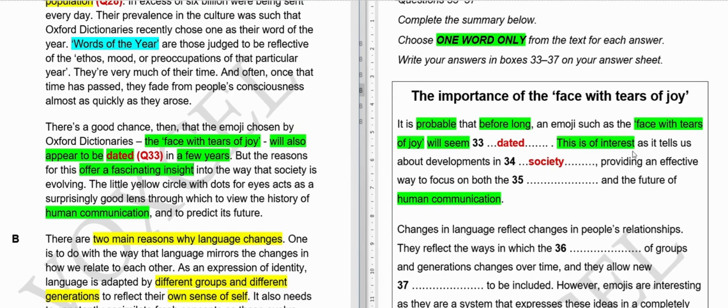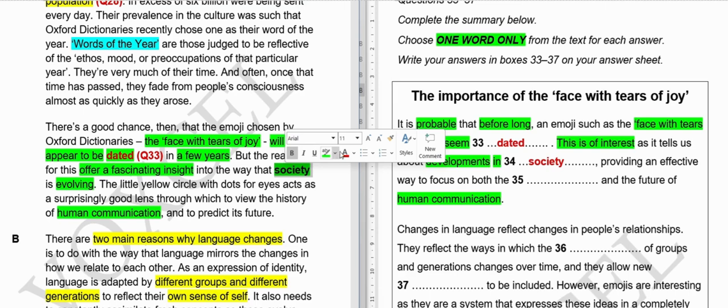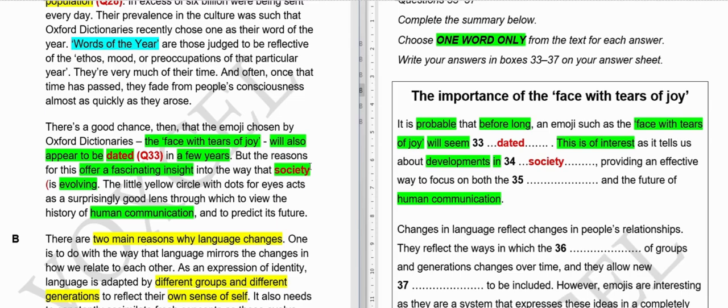So if something interests you, it basically fascinates you. So as it tells about the developments in something, here they are saying society is evolving. If something is evolving, basically it's developing. So evolution basically refers to the development of humans or anything that evolves. So that's why it will be our answer to question number 34.